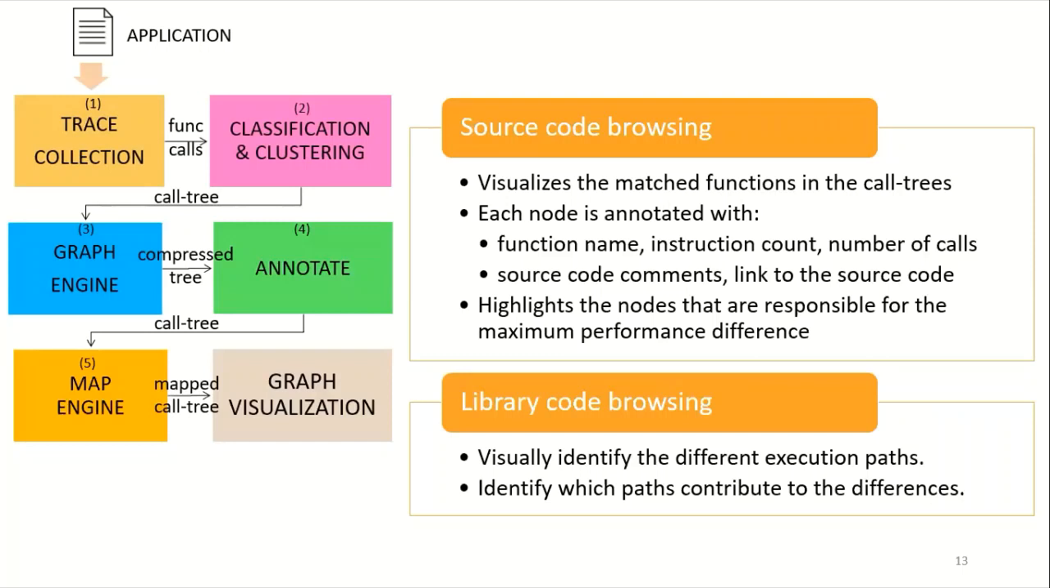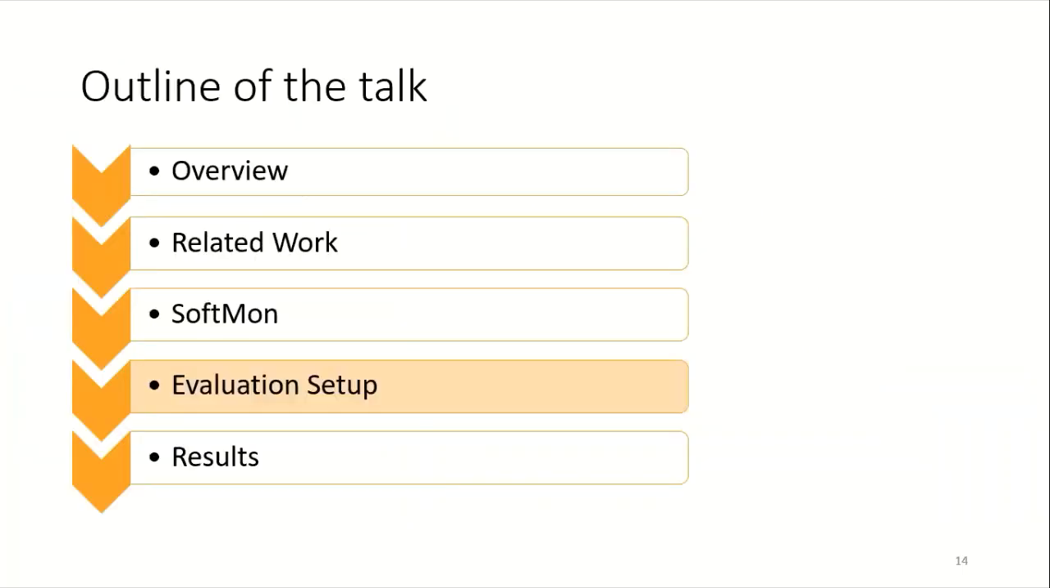Second, library source code browsing. It helps to visually identify the different execution paths for a library function. Thus, one can identify the paths that contribute to the differences. Now, I will discuss the evaluation setup.